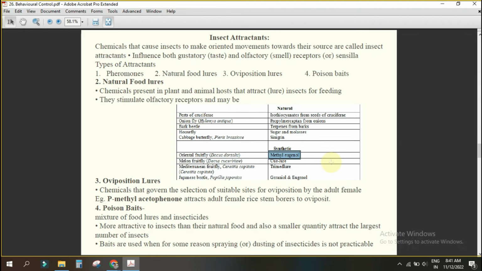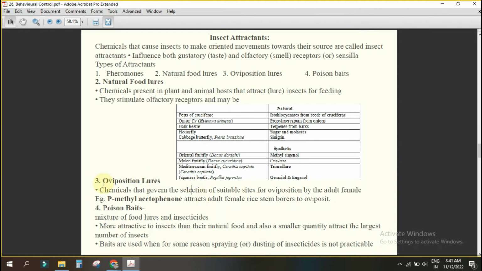Yes, sir. Next, similarly for melon fruit fly, Cue lure is there. For Mediterranean fruit fly, Trimedlure is there. So these are the attractants. Next one is what? Oviposition lure. What is the meaning of that? You only tell. To lure the insect for oviposition. Due to presence of this chemical, what will happen? The insect will come and release the eggs. Understanding or not?